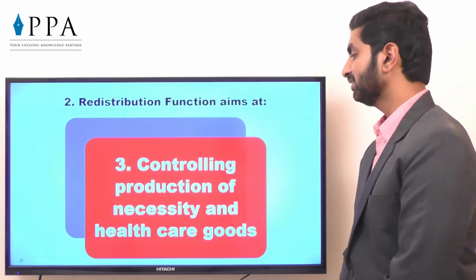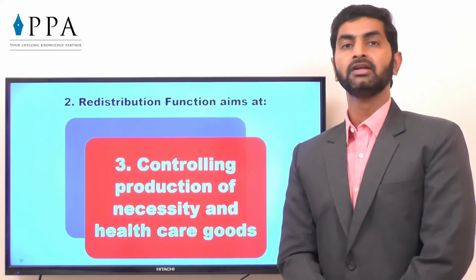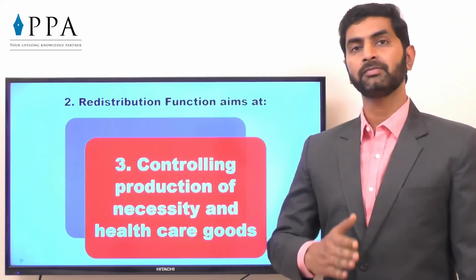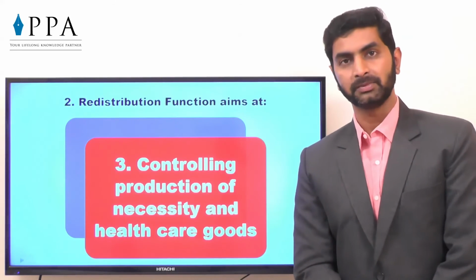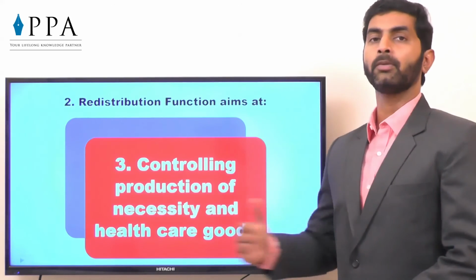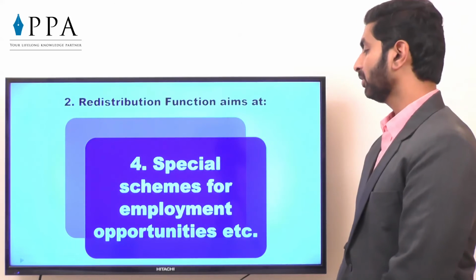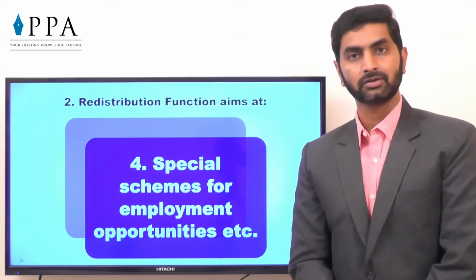Controlling production of necessity and healthcare goods. Some goods are perfectly controlled by government. For example, whenever the medicines are introduced, some part of medicines must be given to government, which will be made available through the civil hospitals at a very low cost. So such kind of controls are kept for the proper distribution of all the resources. Special schemes for employment opportunities, we have seen Jawahar Rozgar Yojana or Prime Minister Rozgar Yojana.